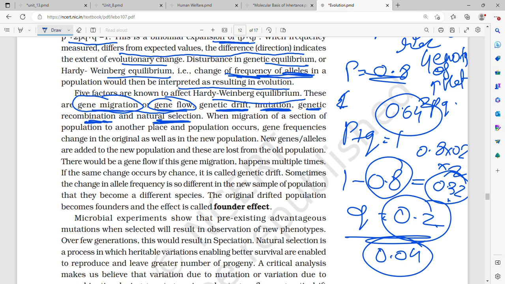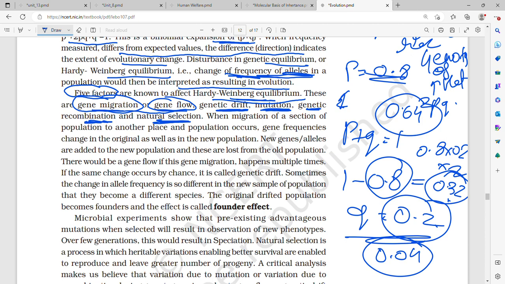And that is, these are all 5 factors. What are the 5 factors known to influence or disturb or affect Hardy-Weinberg equilibrium or genetic equilibrium? They are natural selection, recombination, genetic recombination, natural selection, genetic drift, then your gene flow or gene migration, and mutation.